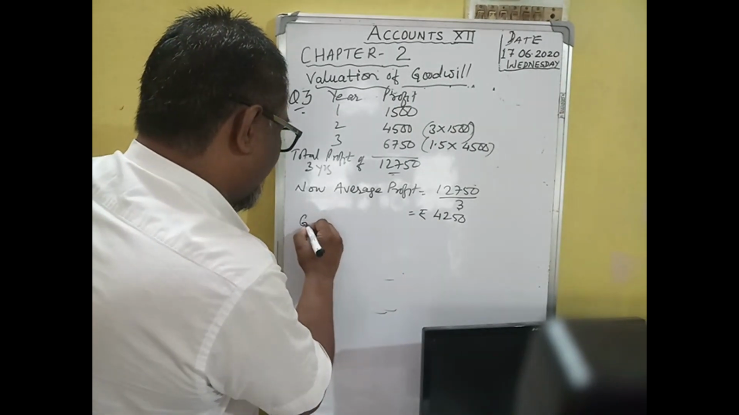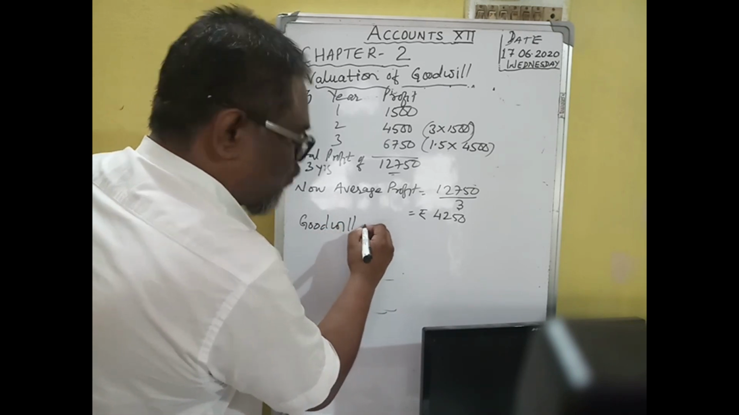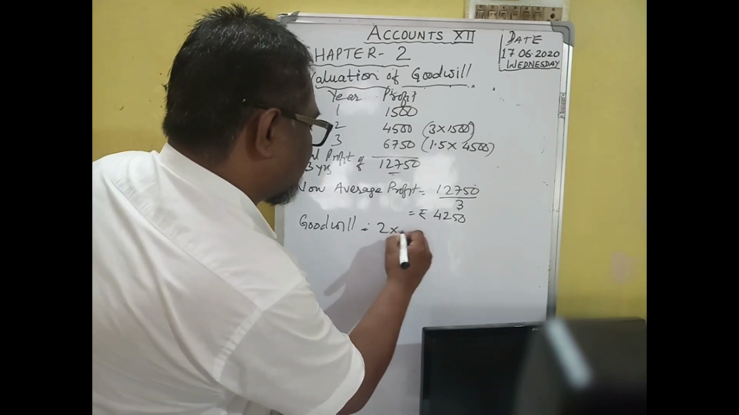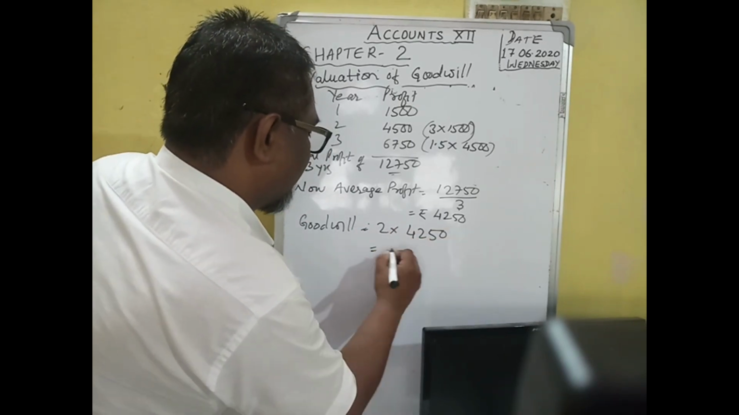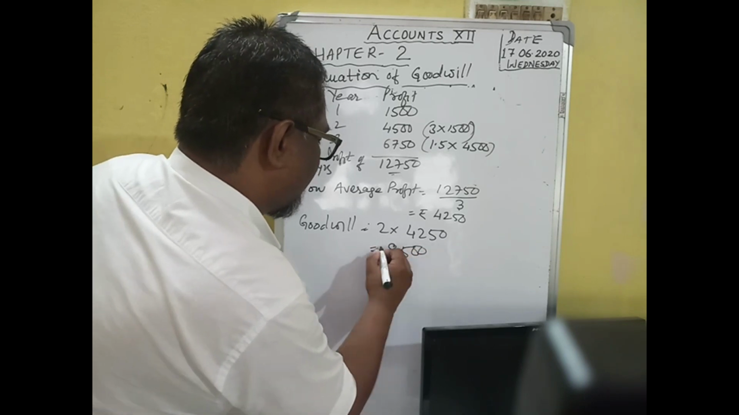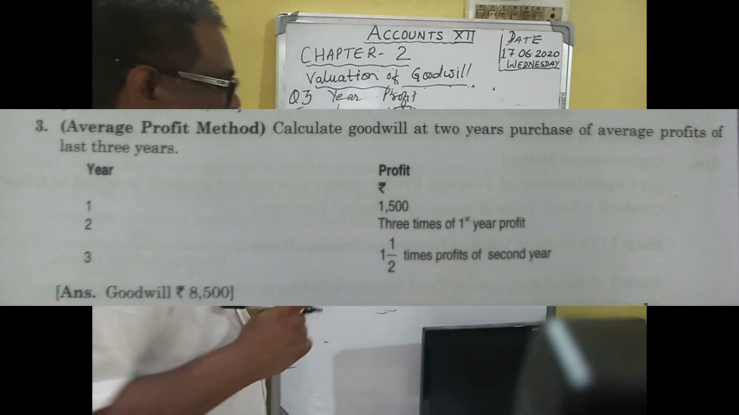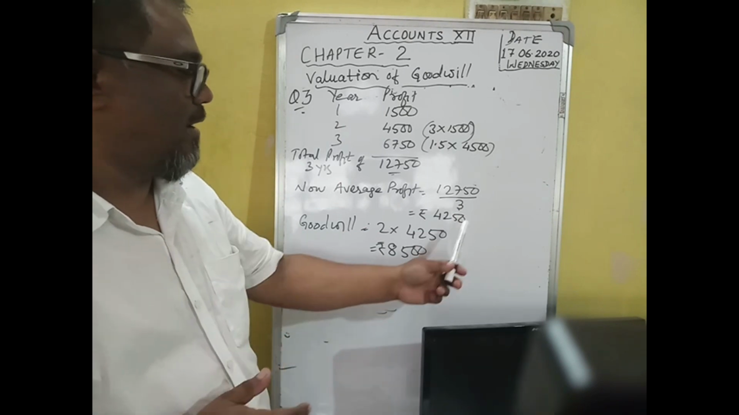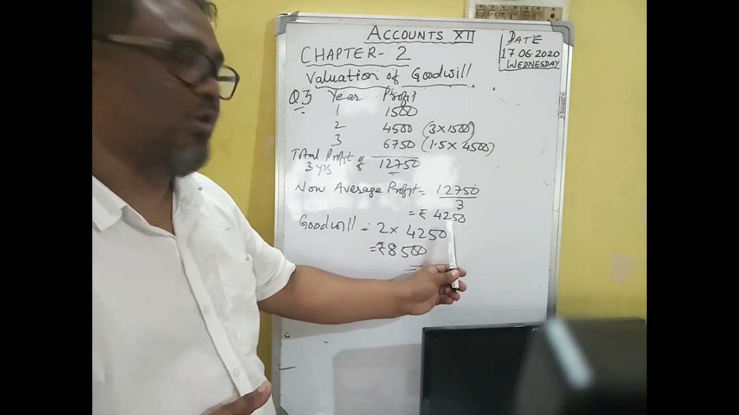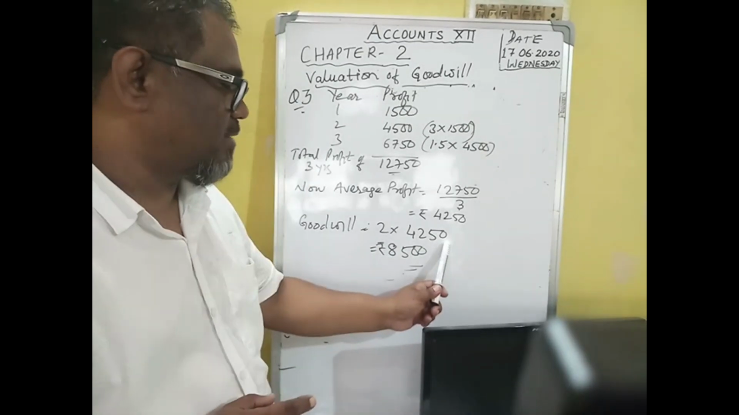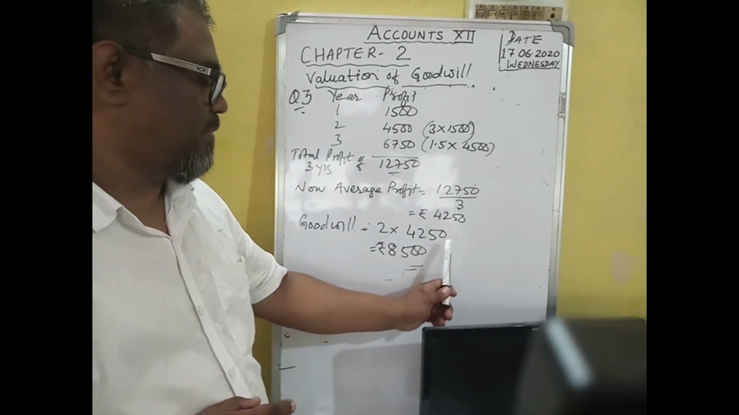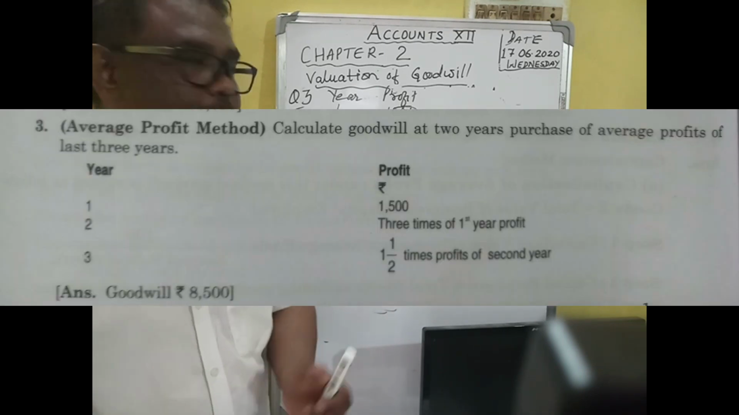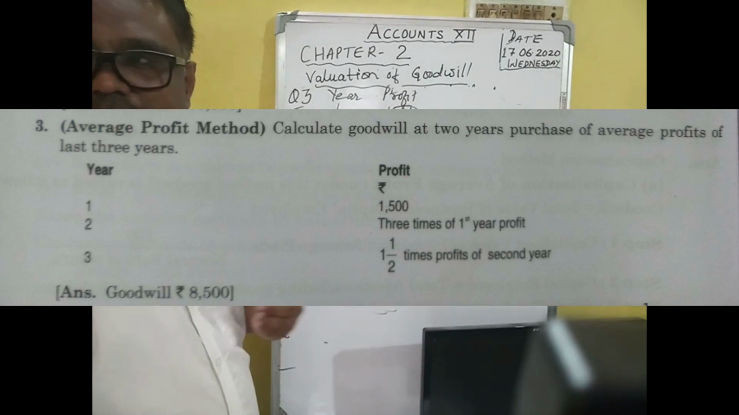Now the value of goodwill is equal to 2-year purchase. It is given as a 2-year purchase of average profit 4,250. So you get 8,500 as the value of goodwill. Goodwill is 2-year purchase of average profit, so 2 years into 4,250 is total value of goodwill, 8,500. So in this way we can find out the value of goodwill by the average profit method.